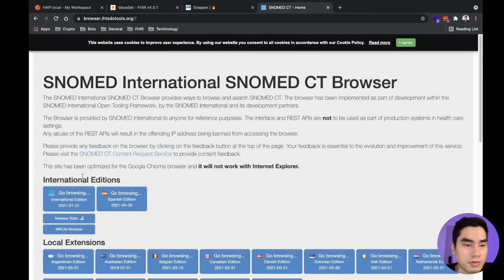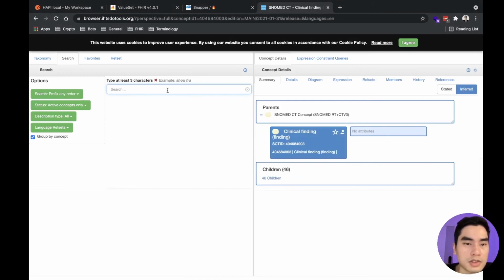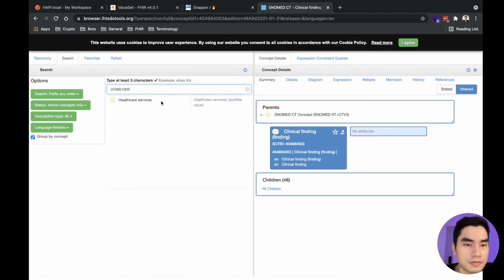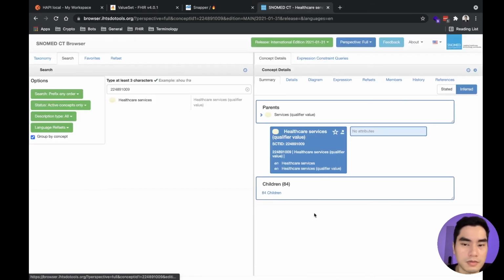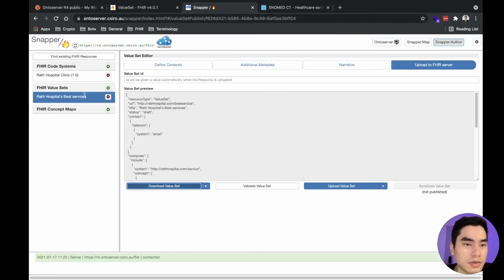If you go to the browser here and search for the concept, you will find it here. It's a healthcare service and has 84 children. And each child might have children and children, so I think the descendants might be more than 84 concepts. Okay, so how do we create that?